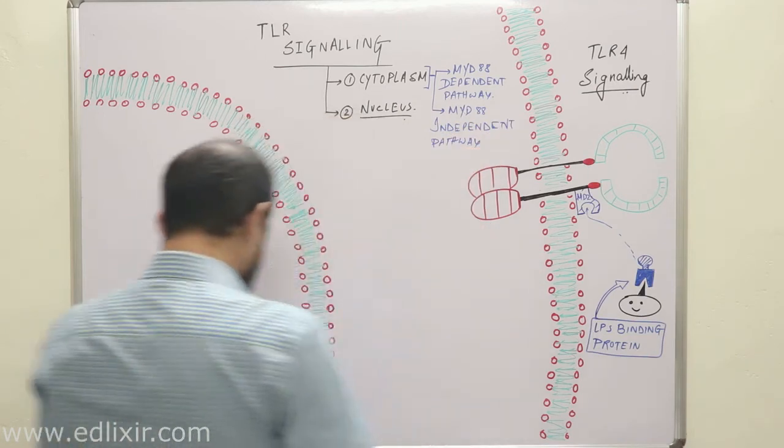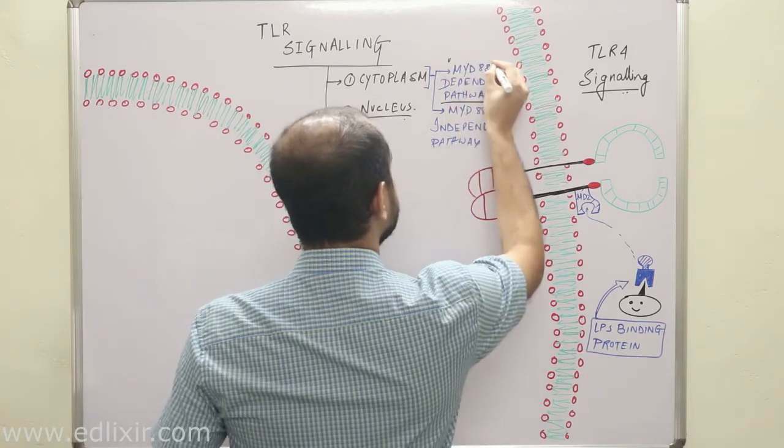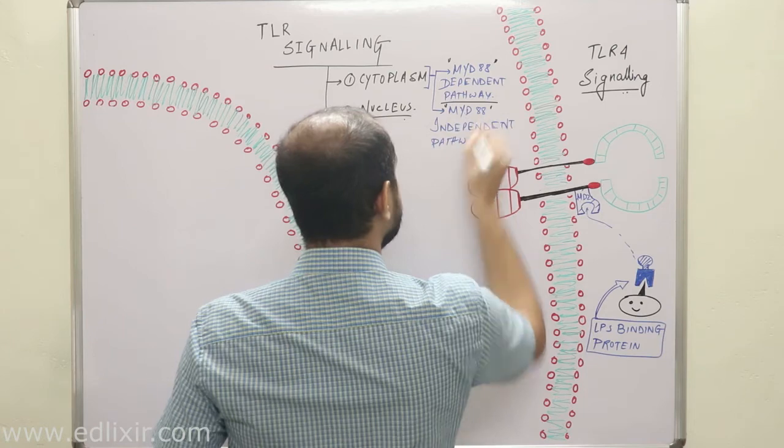So there are two pathways, the MyD88 dependent pathway and the MyD88 independent pathway.